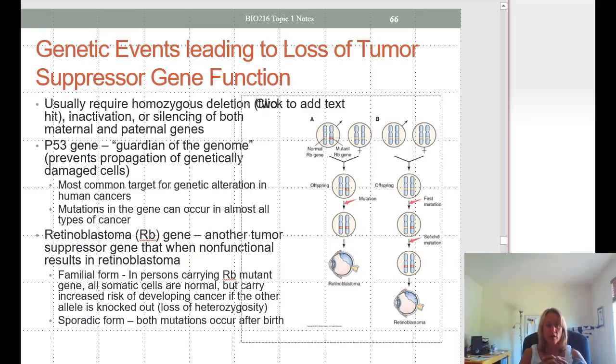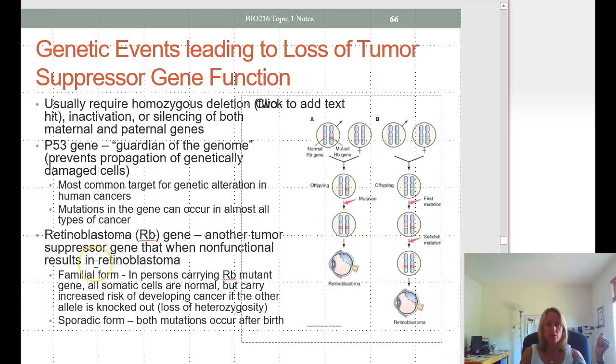P53, we've talked about it a lot. This is called the guardian of the genome, and it is the most common target for genetic alterations in human cancers. In other words, we see this type of mutation in almost all types of cancers.